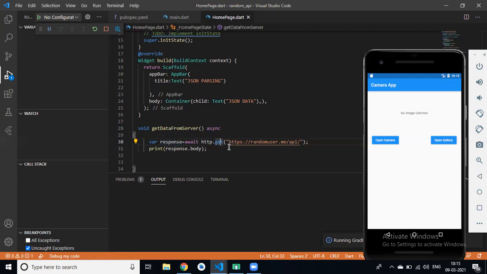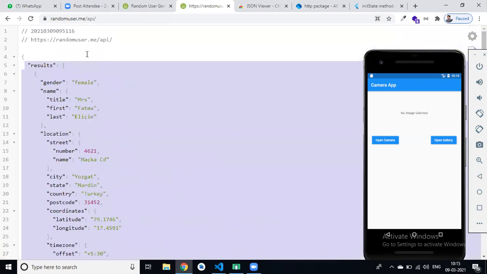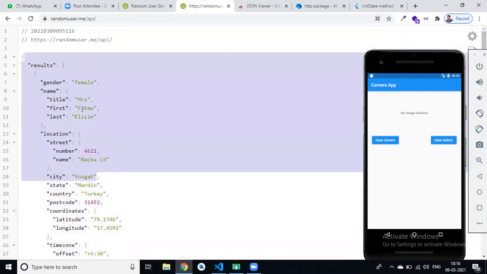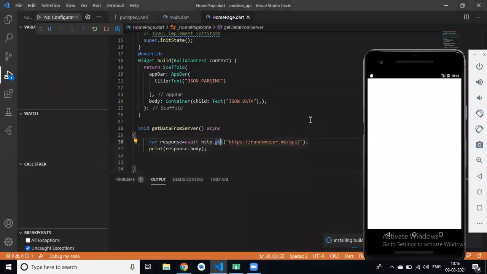Package, library, and extension, we have already seen in Chrome. If I add this JSON viewer, then our life will be easy, right? Okay, our app is loading.